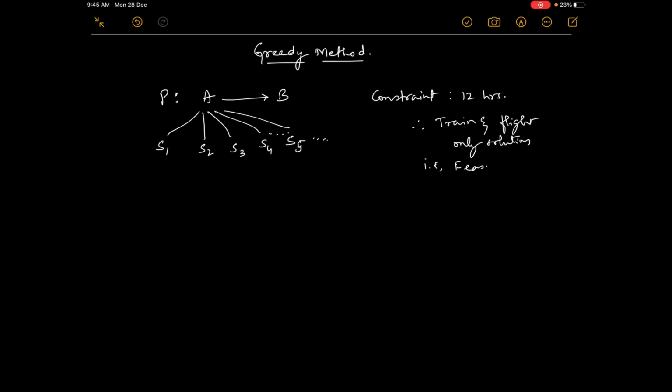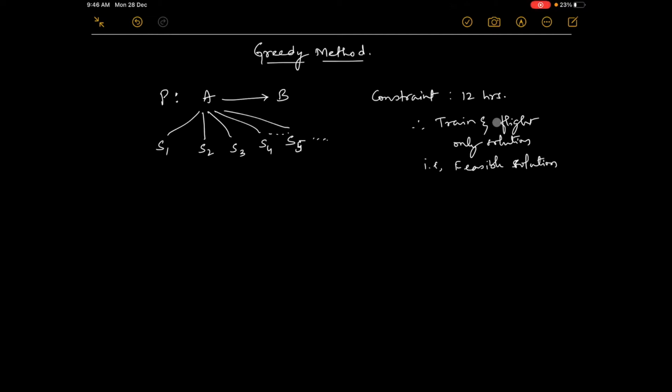So these are called feasible solutions. Which is feasible? This is feasible. Now if I put one more condition, that it must be minimum cost. These two are feasible, train and flight, but out of these which is the minimum cost?